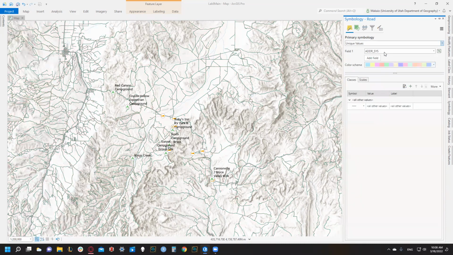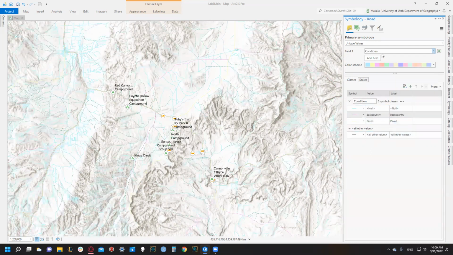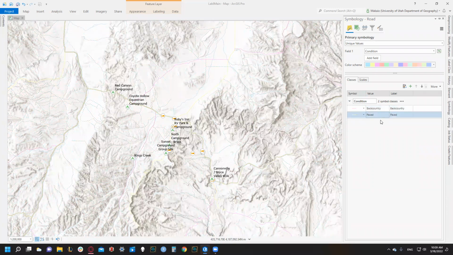So unique values. And then we're told in the instructions that we're using the condition field. So condition is towards the bottom. And once we select condition as our field, we can see we've got null, backcountry, paved, and all of the values. So we don't want all of the values. We don't want null. We just want backcountry and paved.